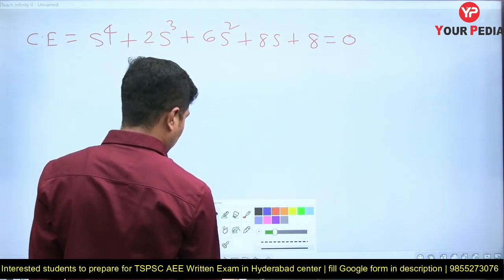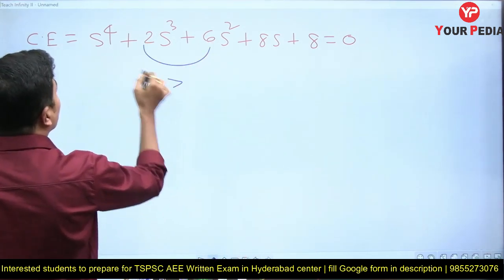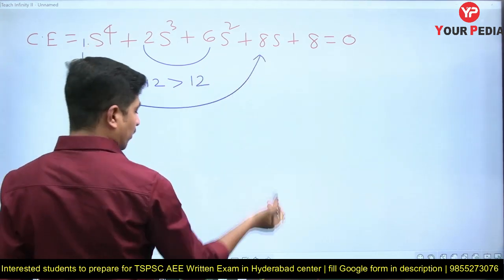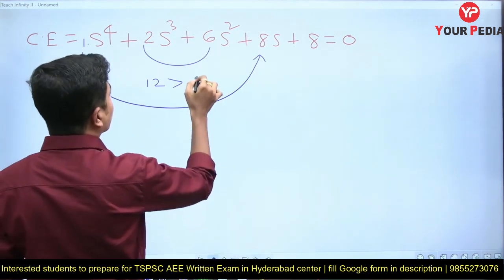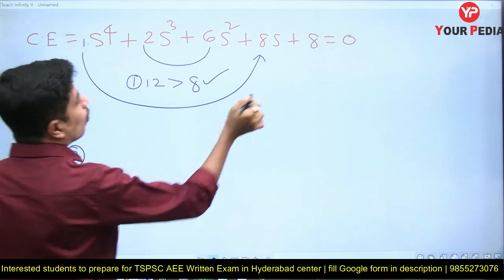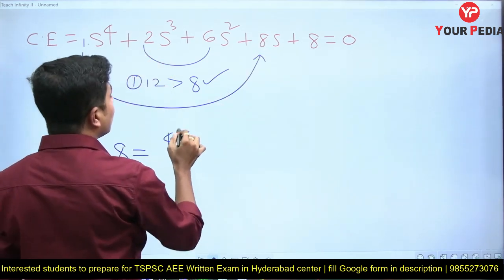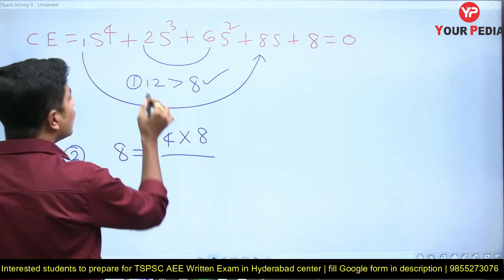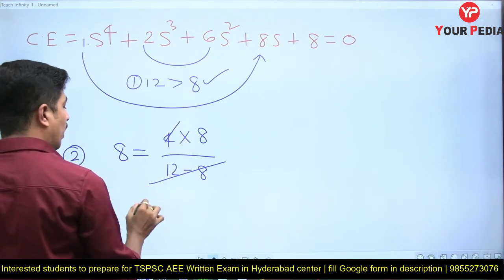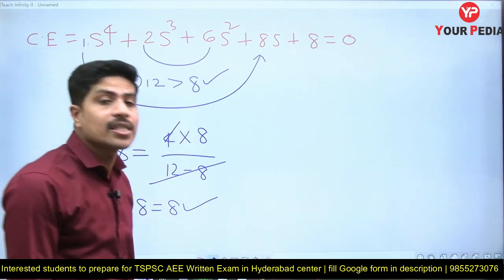Now check for the condition. Is BC greater than AD or not? BC, yes sir, 12 is greater than AD, which is 8. So the first condition is satisfied. The second condition: D is equal to B squared E by BC minus AD. B squared is 4, E is 8, by BC minus AD. 12 minus 8 is 4, the 4 cancels, so 8 equals 8. This is also satisfied. Therefore, I can say that my system is marginally stable.